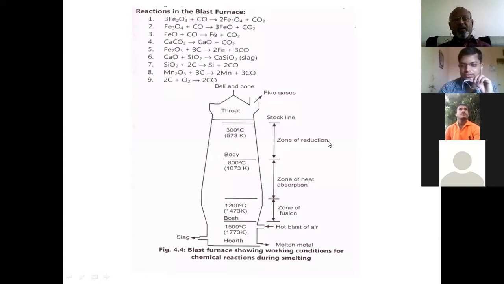So there are three temperature zones. First, at the top, ranging from 300 to 800, is known as the zone of reduction. The second zone, known as the zone of heat absorption, ranges from 800 to 1200 degrees centigrade. And the third zone, which ranges from 1200 to 1500 degrees centigrade, is known as the zone of fusion.